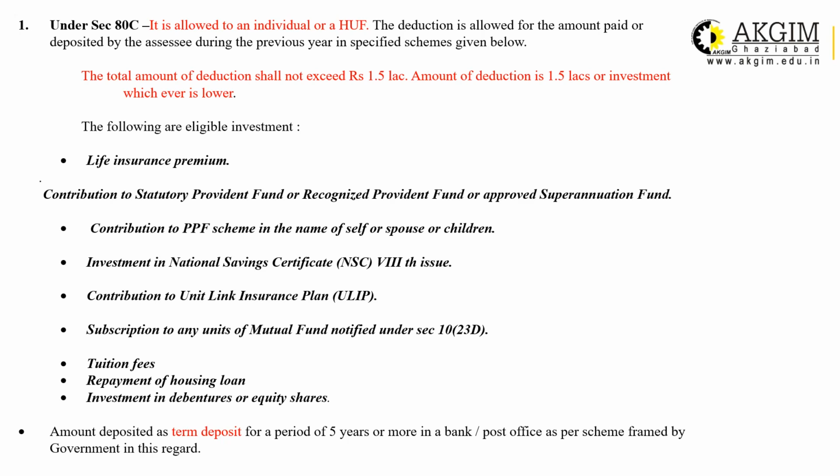Here we have the list of eligible investments. This list is basically illustrative. There are so many other investment avenues available which are eligible under section 80C. You have to refer to the Act for this purpose. Life insurance premium: yes, if you are paying life insurance premium during the financial year, you can claim deduction for this purpose.